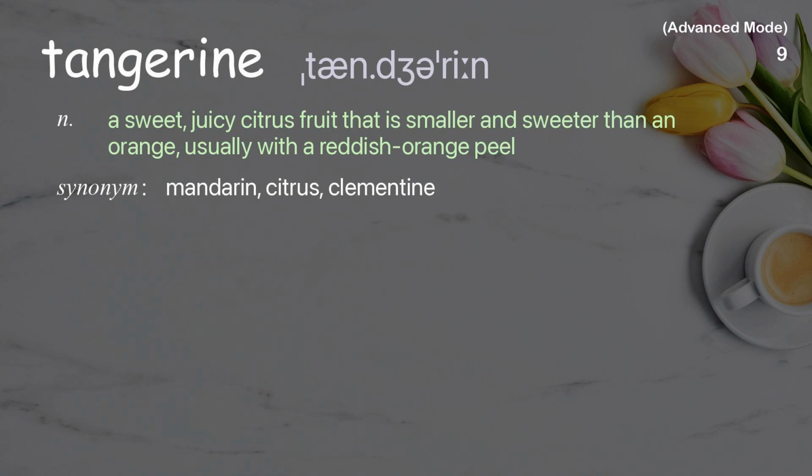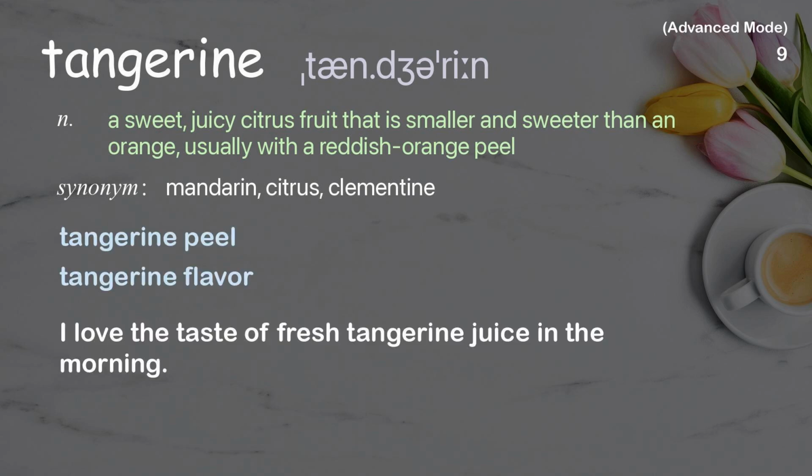Tangerine. A sweet, juicy citrus fruit that is smaller and sweeter than an orange, usually with a reddish-orange peel. Examples: Tangerine peel. Tangerine flavor. I love the taste of fresh tangerine juice in the morning.